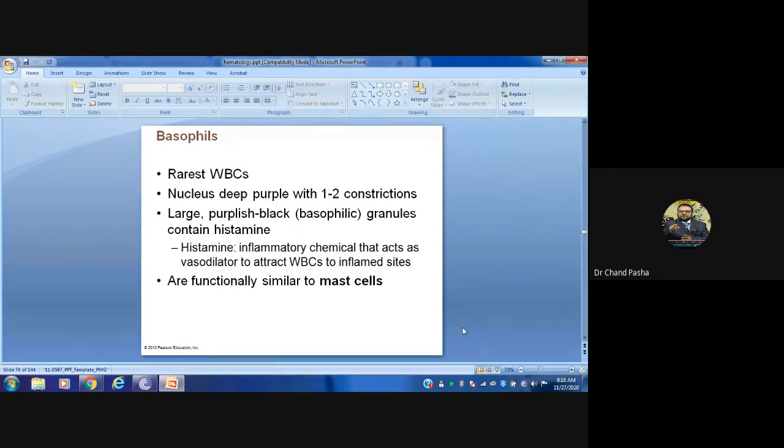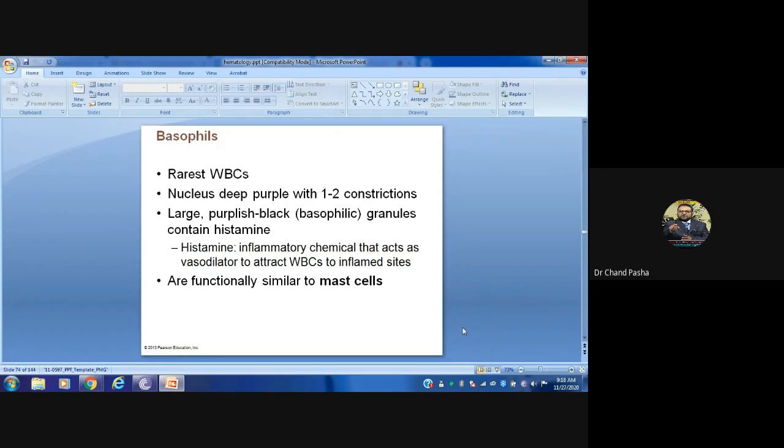Basophils are the rarest WBC, very less in number. The nucleus is deep purple. First, neutrophils are lilac or tan color, second, eosinophils are red color, and these basophils are deep purple color with 1 to 2 constrictions. So 1 to 2 lobes are there in this one. If there is one constriction, it is bilobed; if two constrictions are there, it is trilobed. 2 to 3 lobes are there, and large purplish black basophil granules are present, and they contain